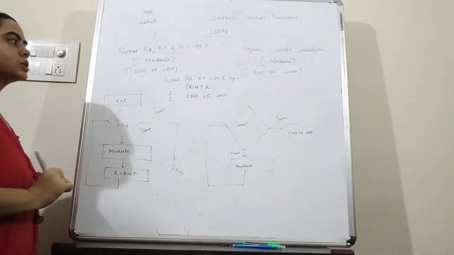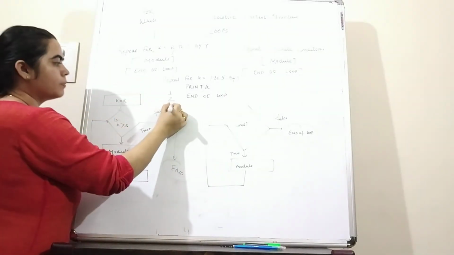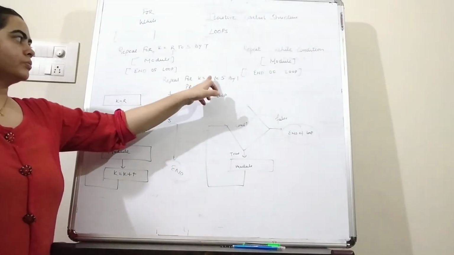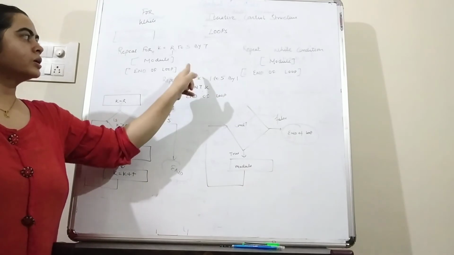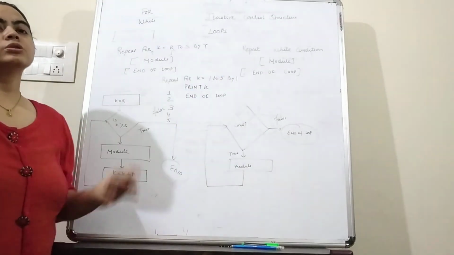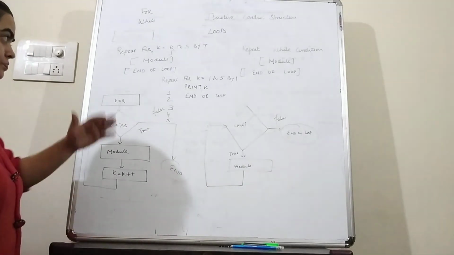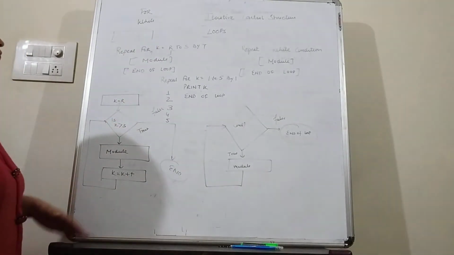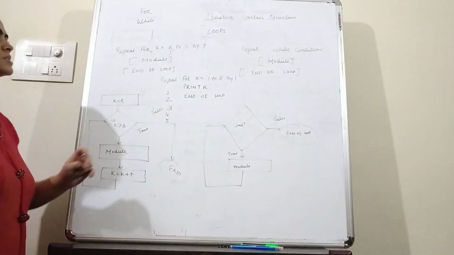So after this k is equal to 3, so we can print here 3. Likewise 4 and then 5. And after 5, now after incrementing the value of k, the value of k is 6. So 6 to 5, now the condition is not satisfied. So directly it will come out from the for loop. So this is the for loop. Next is the while loop.